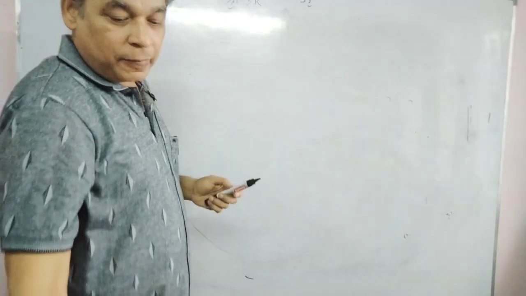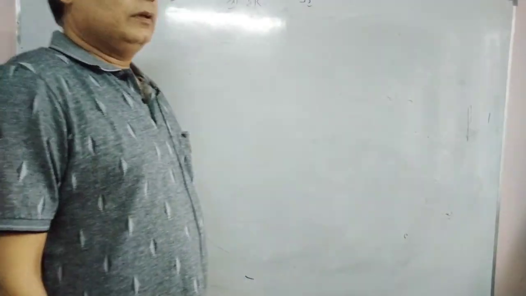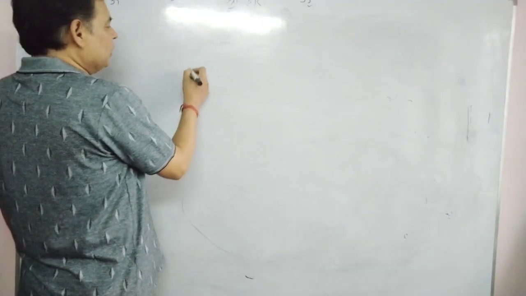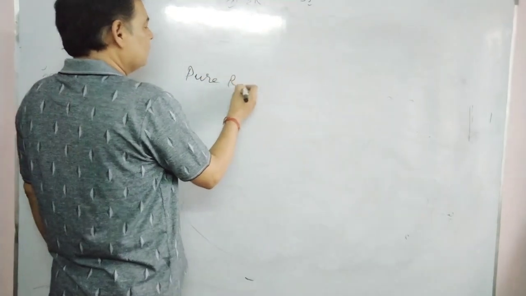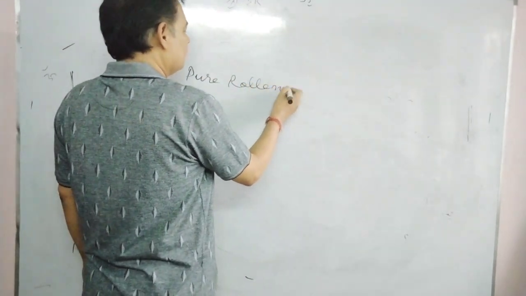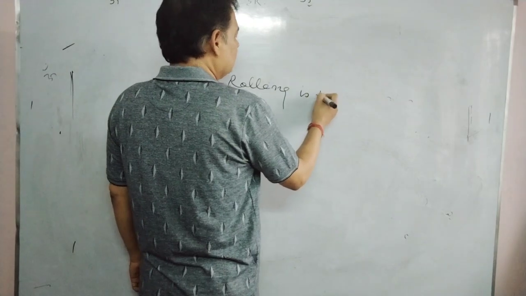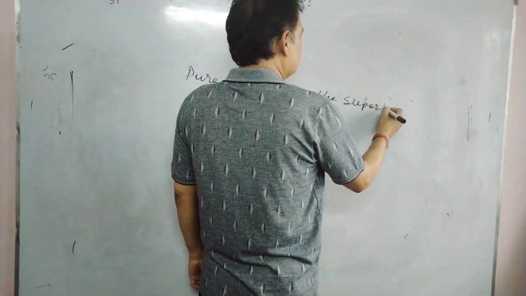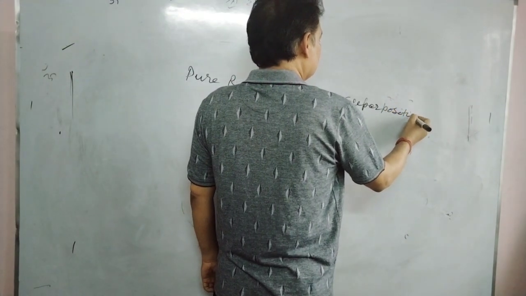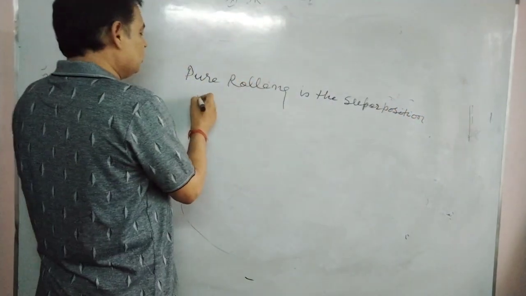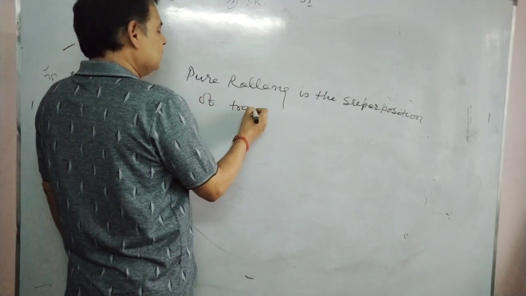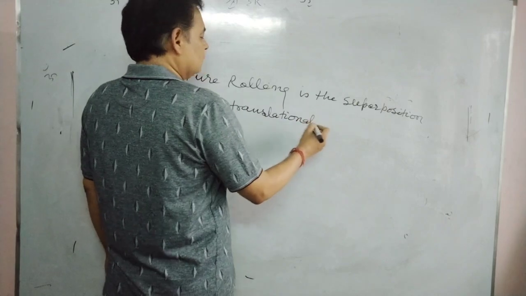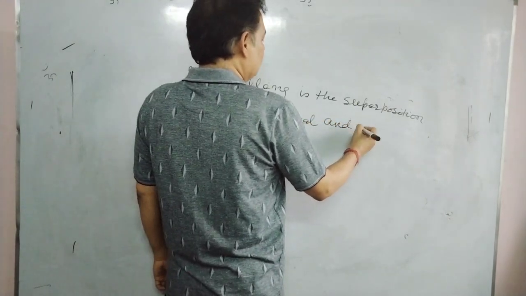Next thing we want to discuss: pure rolling is the superposition of translational and rotational motion.